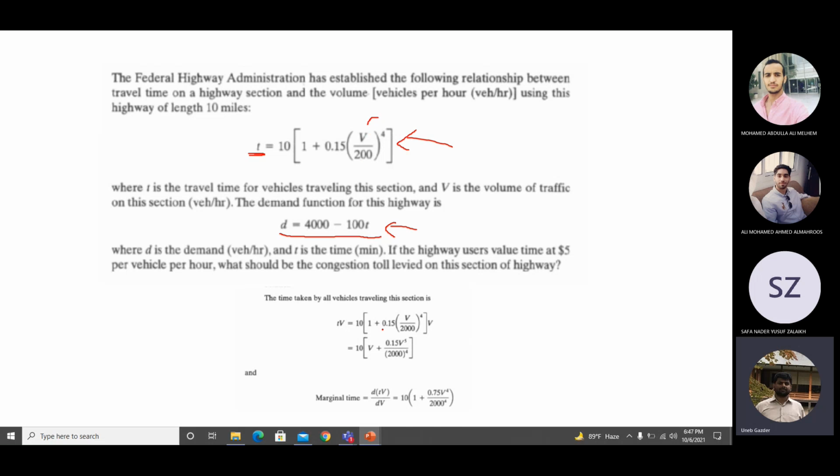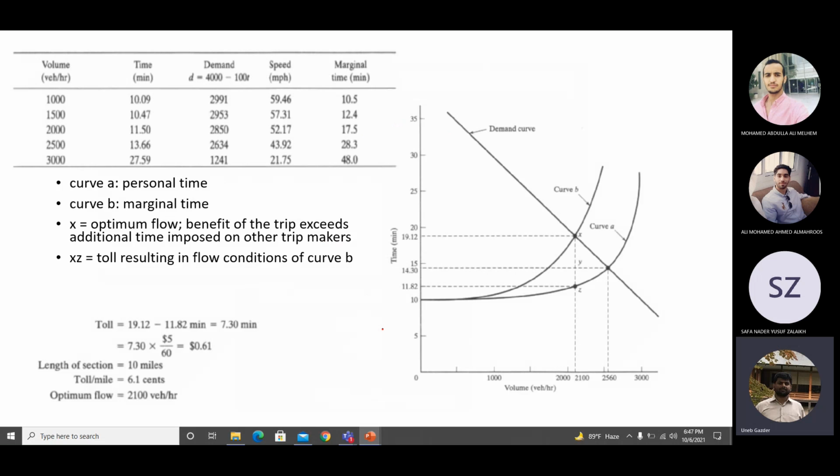I am putting different values of volume myself. I put volume as 1000, as 1500, 2000, 2500, 3000, and so on. So these values are not coming from anywhere. These are values which I'm trying. I put the values one by one in the average travel time equation.